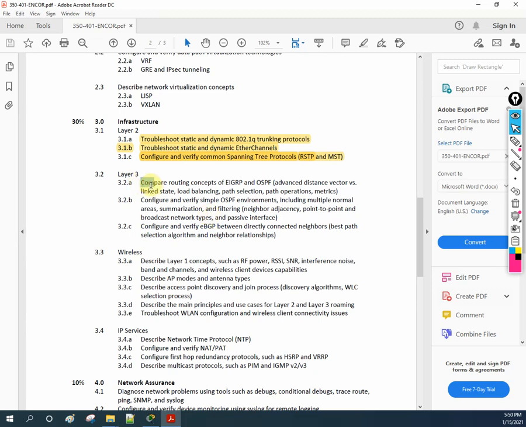So here, if you see what they are asking: compare routing concept of EIGRP and OSPF, that is advanced distance vector versus link state, load balancing, path selection, all the detail whatever we have for EIGRP and OSPF and for EBGP. So we are going to discuss all of this in this series. In total, I will prepare a small video as per our student request. I am going to prepare a 15 minutes video. So we will have so many videos, but anyhow we are going to do that.